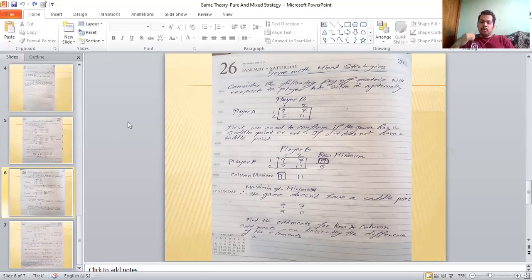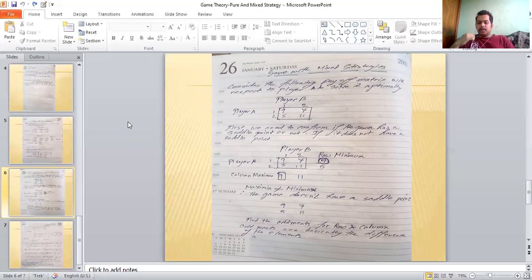In order to figure out whether it's a mixed strategy or a pure strategy, first we need to figure out whether it has a saddle point or not. We will start with the same process as we did for the pure strategy, that is the determination of the saddle point. For that we need to figure out the row minimum. For 9 and 7, the minimum is 7. For 5 and 11, the minimum is 5. Now the column maximum. For column 9 and 5, the maximum is 9, and for 7 and 11, the maximum is 11. Now we'll figure out the minimax.